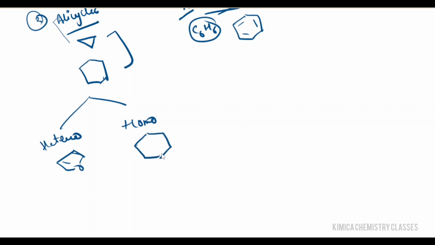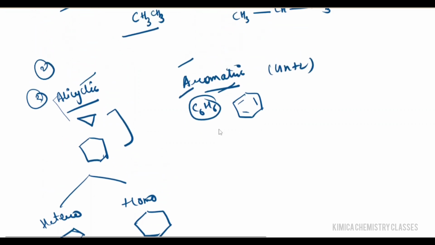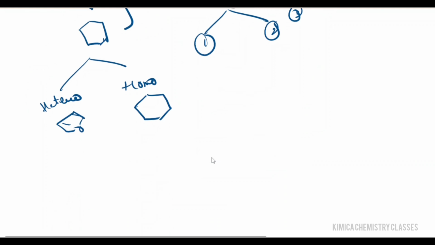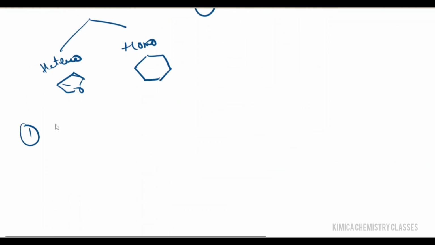Next, aromatic compounds are divided into three. One is benzenoid, second is non-benzenoid, and third is heterocyclic aromatic compounds, right? Benzenoid compounds are aromatic organic compounds that contain one or more benzene rings in their structure.